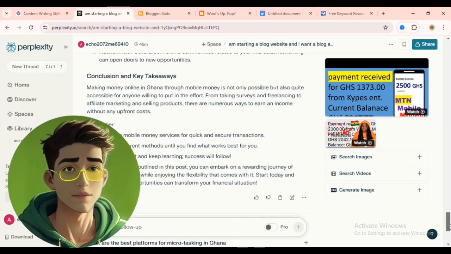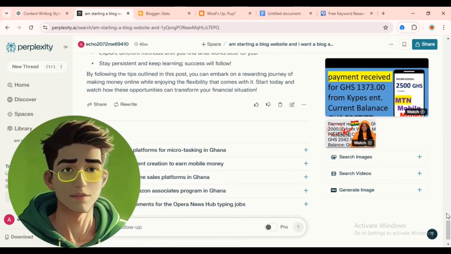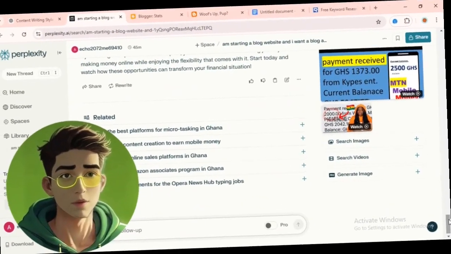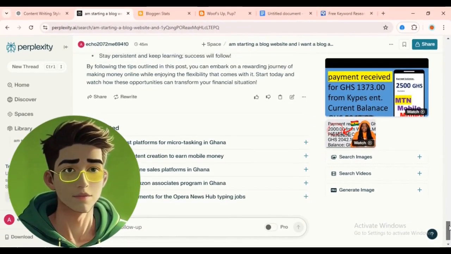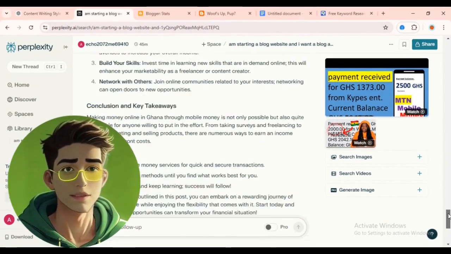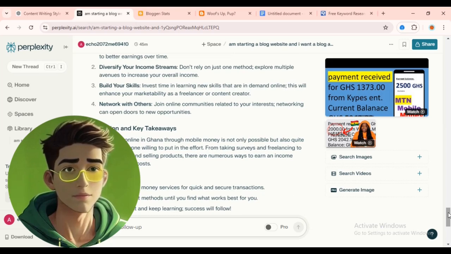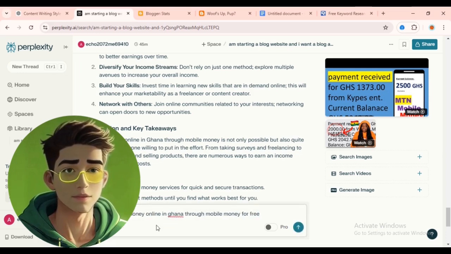Now there is the easiest way to write an article with Perplexity AI, which I'm going to leave the link of in the description also. After this, I'm going to show you how you can monetize it, so stay tuned. Now the next thing you can also do, if you want to write it in a detailed way, you can put in just the title here, Control V. Then you ask the AI to generate